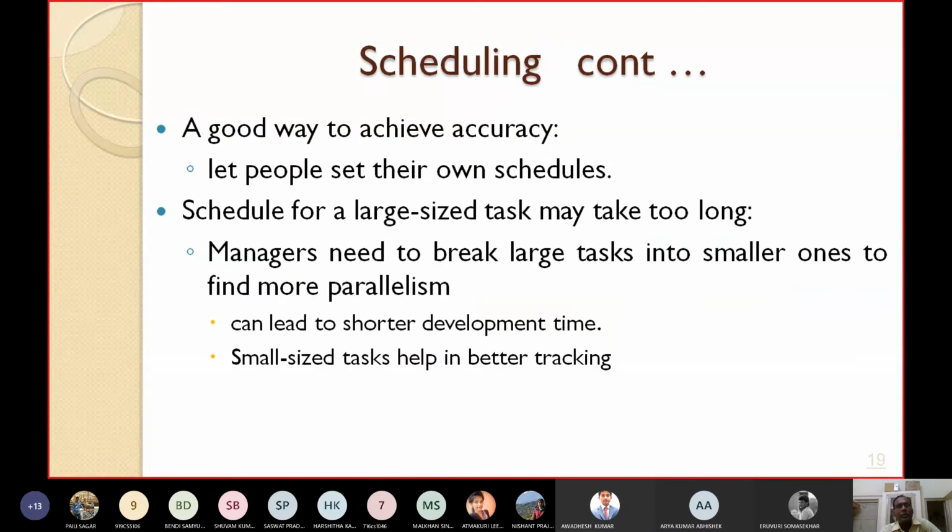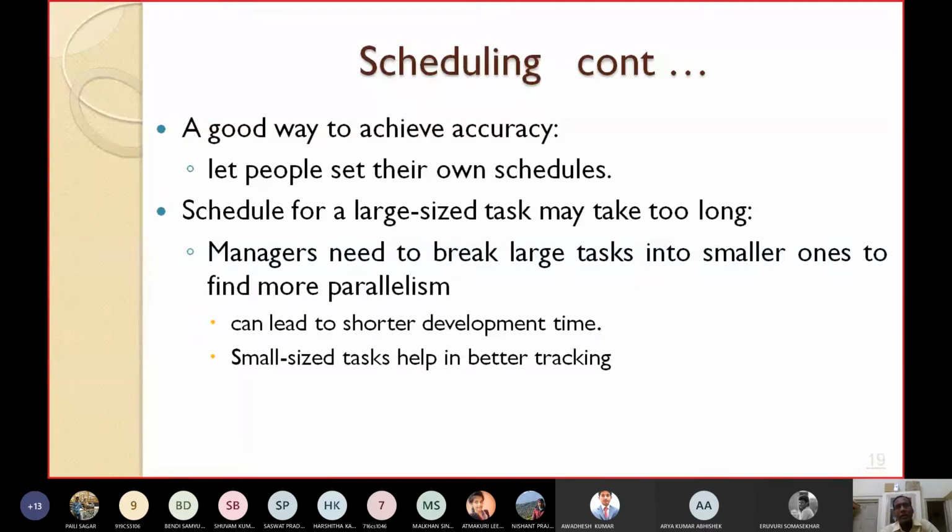A good way to achieve accuracy is to let people set their own schedules. Don't pressurize them. A good way to achieve accuracy is you let the people set their own schedules themselves. The schedule for a large size task may take too long. If you are preparing a schedule for a large size task, it may take too long. The managers need to break large tasks into smaller ones to find more parallelism.